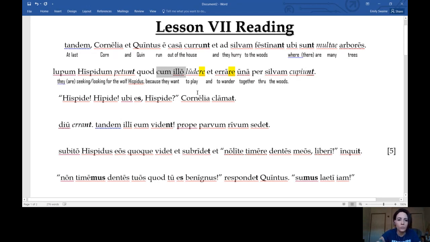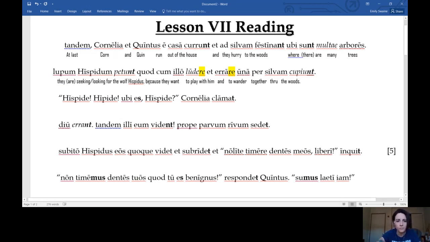Now, we didn't translate cum illo here. Cum can mean when, but I don't think we want a when here. Cum really can only mean when if it's followed by something other than ablative, and this right here is ablative. We know it's ablative because ablative singular is a round letter with a hat. Now, cum illo means they want to play with him.